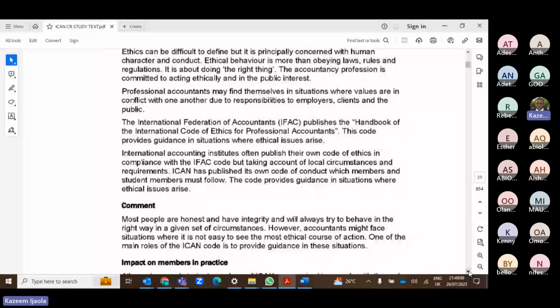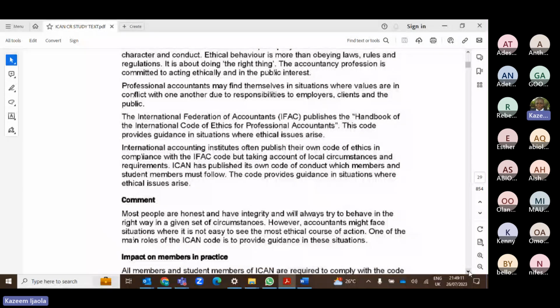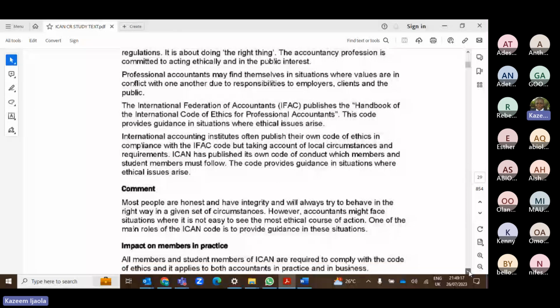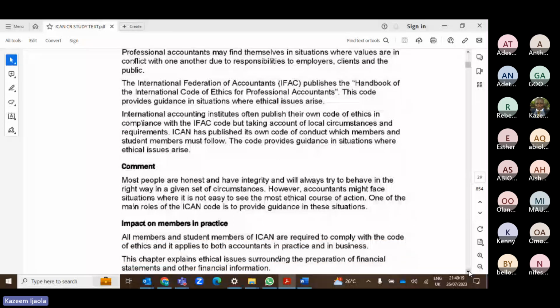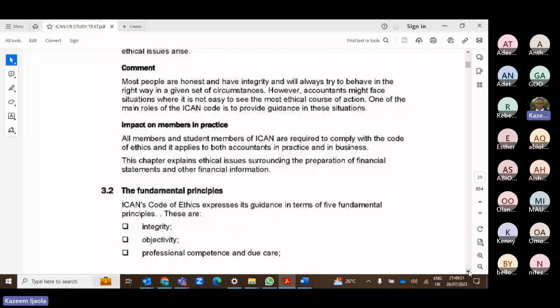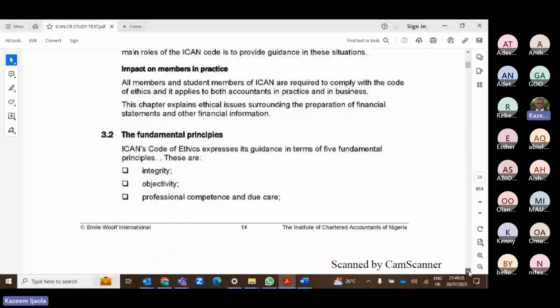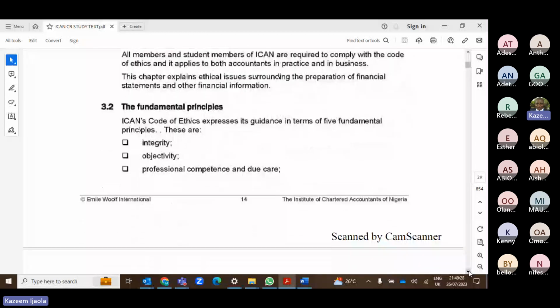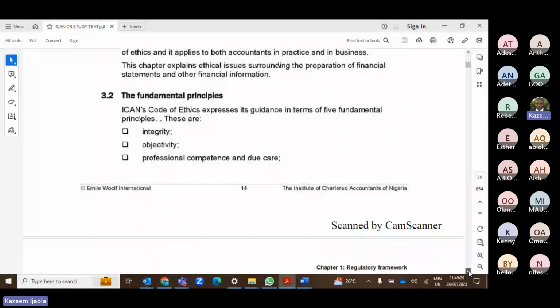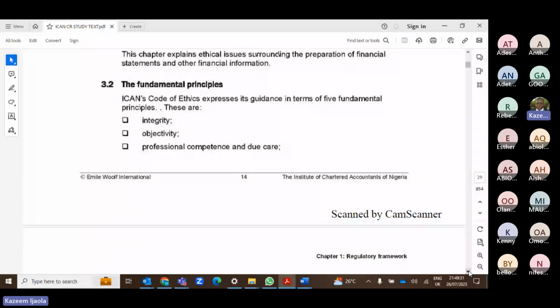And don't think that because you are honest and you have integrity, you are ethically okay. You can still be doing other things behind the scenes. So you must be an all-rounder, okay? That is what makes you ethically correct. Now, there are some fundamental principles of ethics according to the ICAN Code of Conduct on Ethics. The first one is integrity. Integrity simply means you should always say the truth at all times.